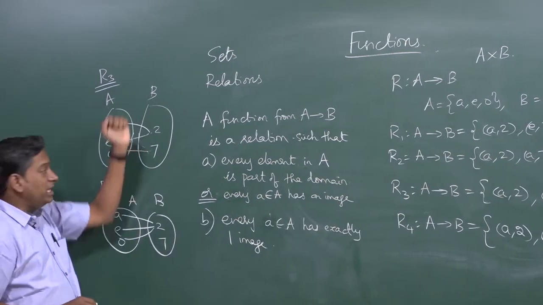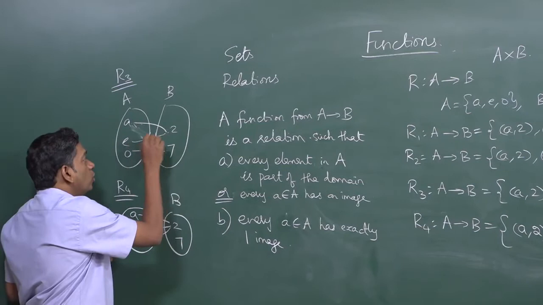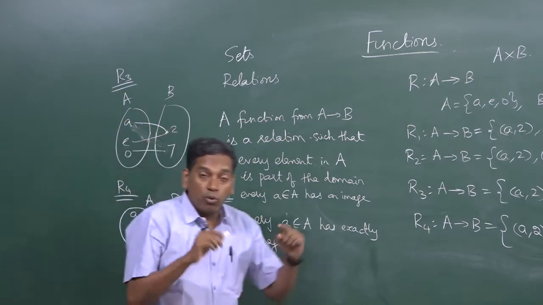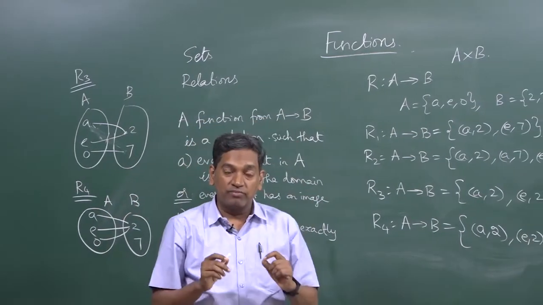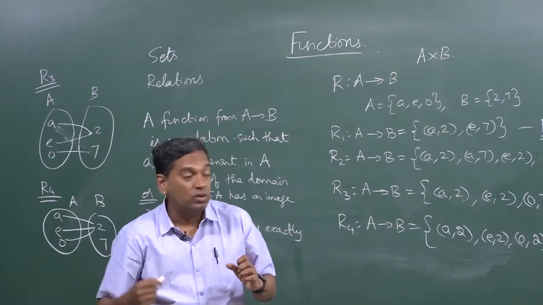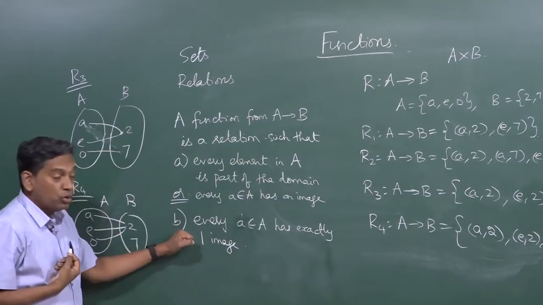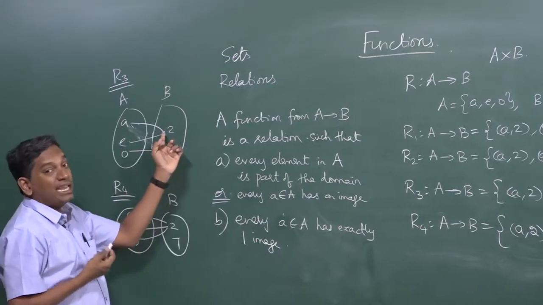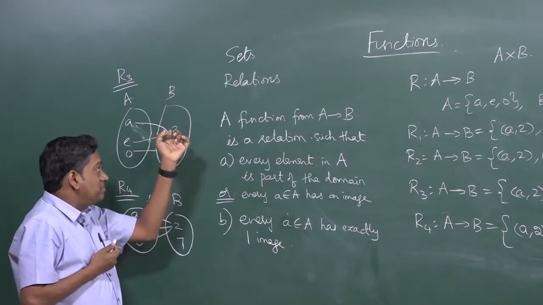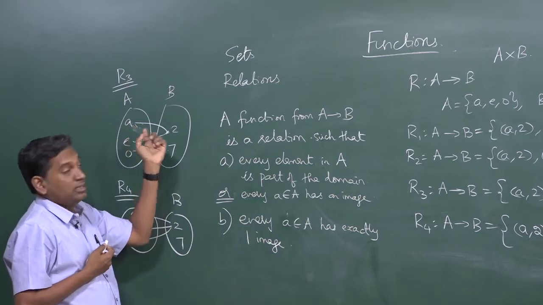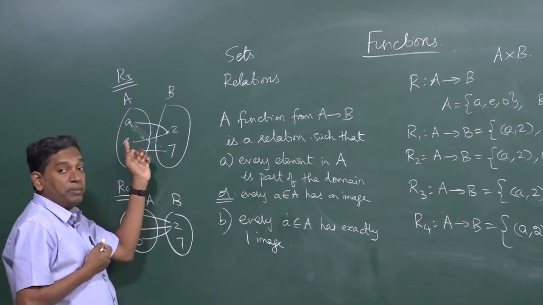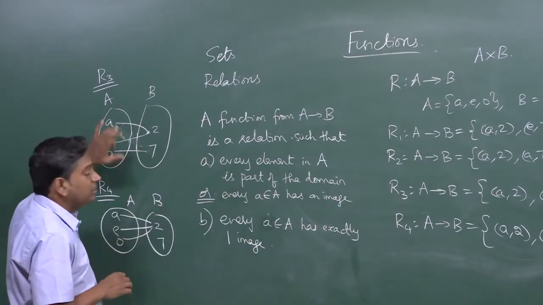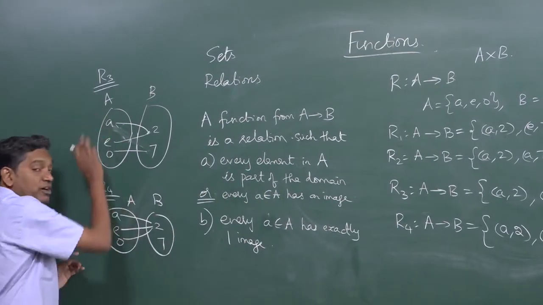Look at R3, you have two elements A and E both related to 2, both of them are going into 2, which means both of them have the same image 2. Does it violate this? No. Every element must have only one image, but nobody said that every element in B must be an image of only one thing in A. 2 is an image of 2 separate elements, therefore that is not a condition to be satisfied for a function. This is still a function.